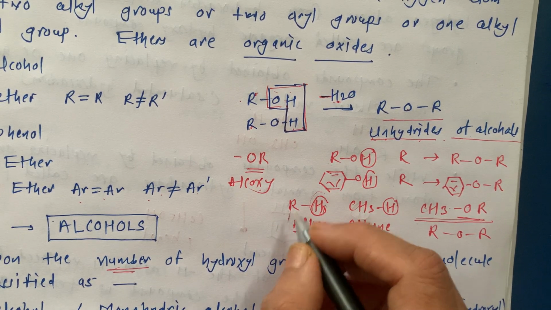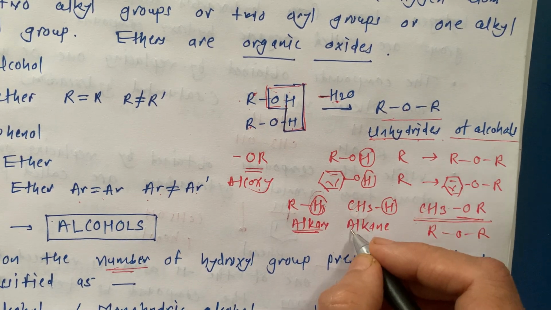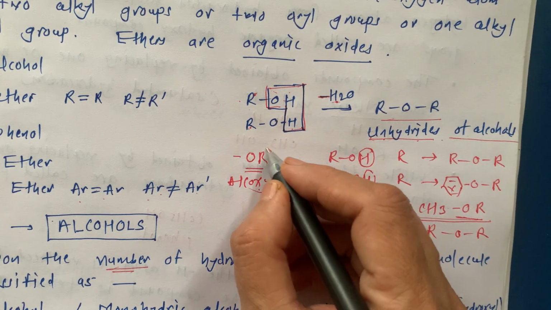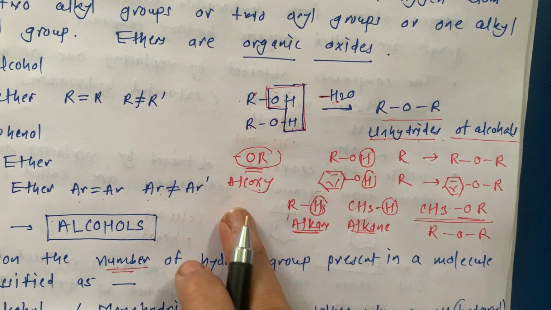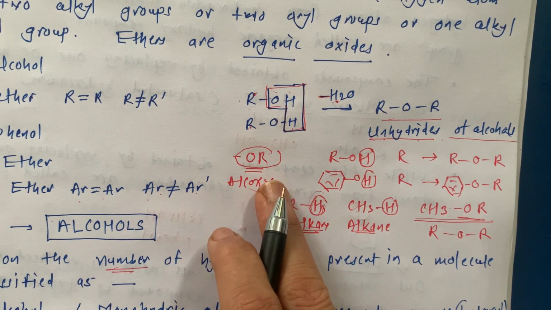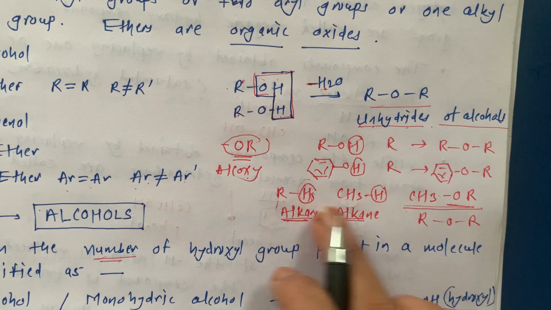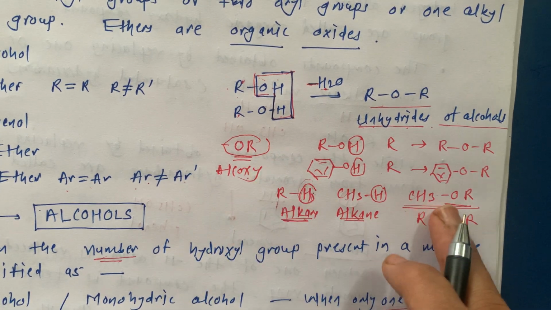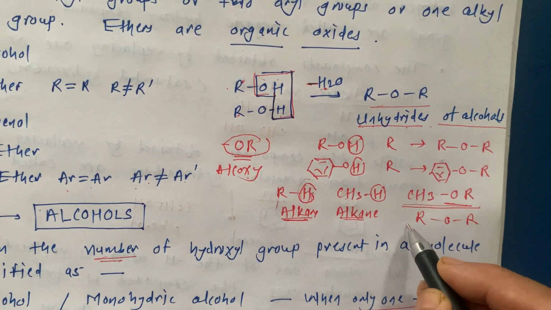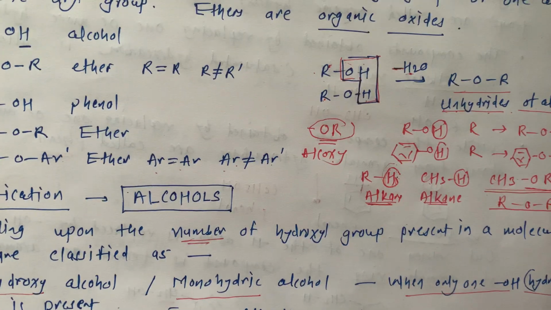This is our alkane, RH. So CH3H, methane, is our alkane. An alkoxy group means OR, alkyl with oxygen. When this H is replaced by OR, it becomes CH3OR, which again is ROR. This is nothing but ether.